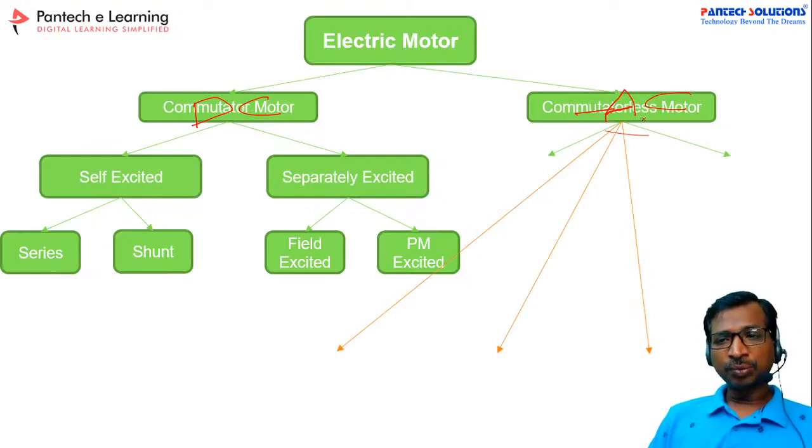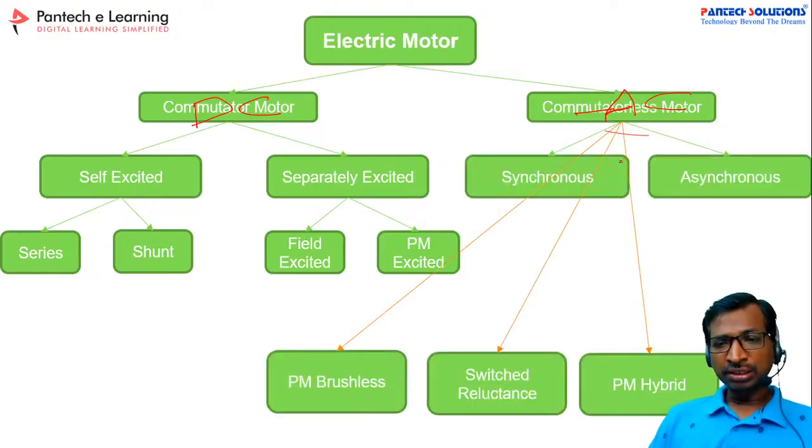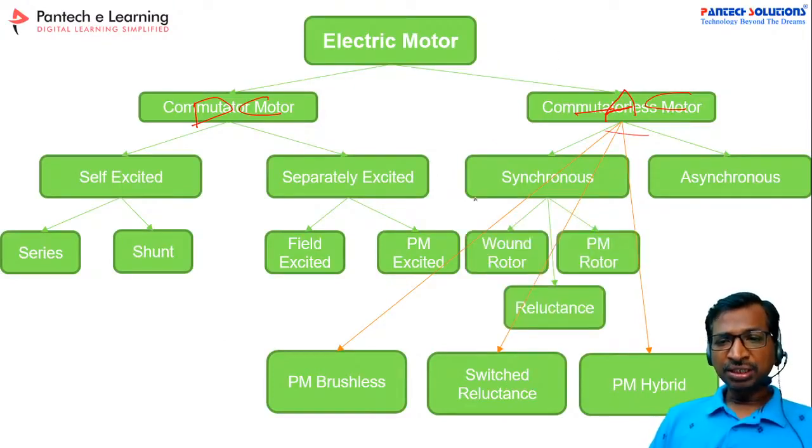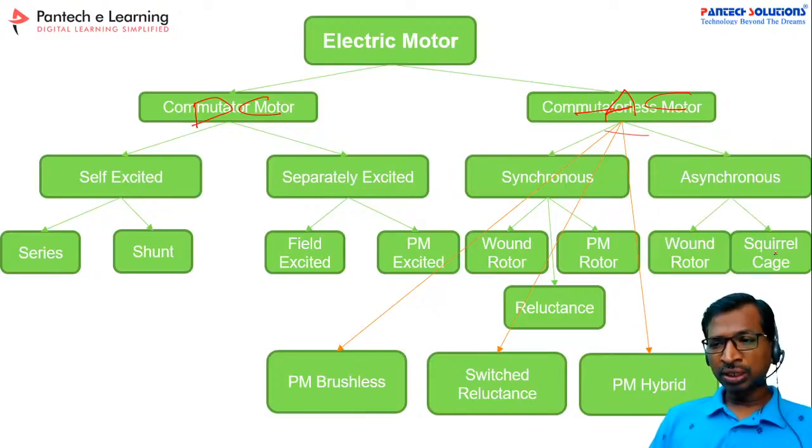Similarly, for the commutator less motor, the first is the synchronous motor, asynchronous motor, and then PM BLDC, that is the brushless DC motor, and then switch reluctance motor, and then hybrid motor. So these are all the motors which come under the commutator less motor. And again if you classify the synchronous motor: wound rotor motor, permanent magnet rotor, and then reluctance motor, synchronous reluctance motor. And under the asynchronous motor: wound rotor and then squirrel cage induction motor. So this is called induction motor, and this is synchronous motor. Okay, so these are all the generalized classifications of the motor.